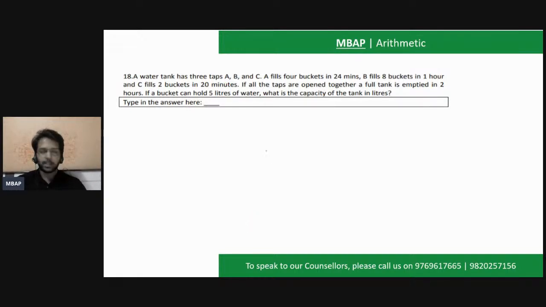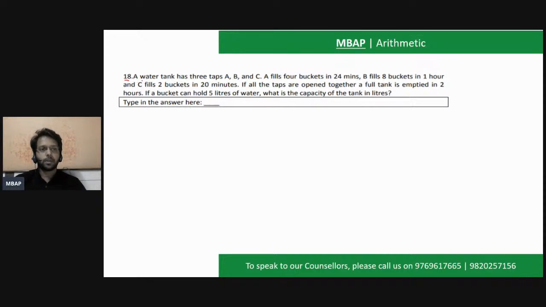On this note, now let's take the next question, which is from a topic of time and work. Time and work, 2018 question of CAT. Let's solve it. Read the entire question well, and you'll be able to solve this question very easily. I don't want anyone to use the technicalities of time and work to solve this question.